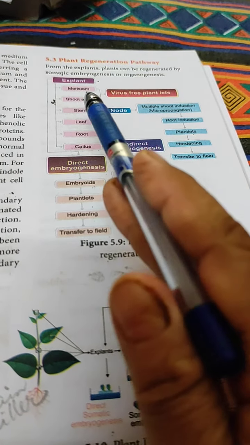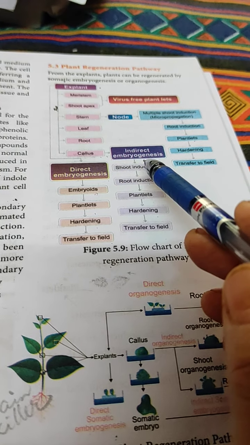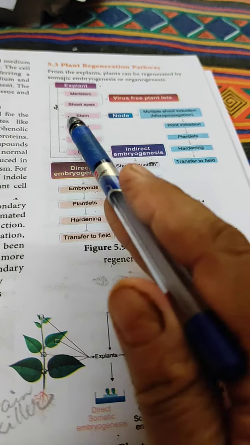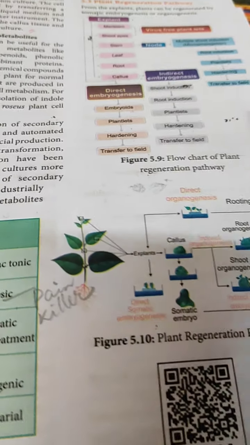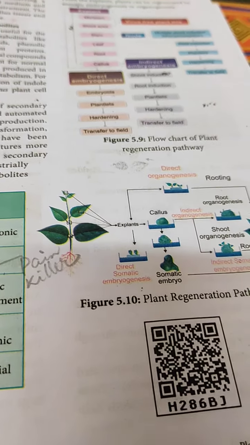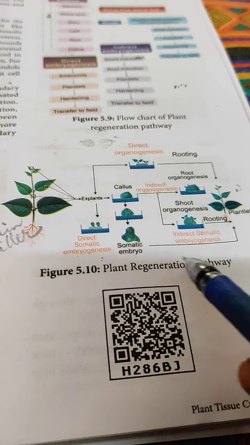So indirect means explant to callus tissue, then only explant any plant part, then we can go for indirect embryogenesis, then root formation, shoot formation, plantlets and hardening process. Now next, plant regeneration pathway.